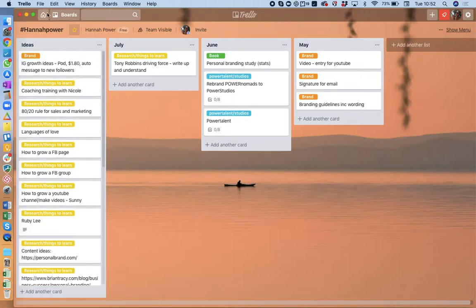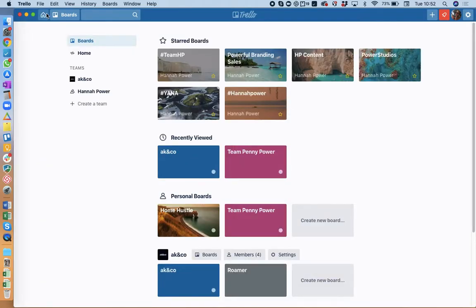So that's what you can use Trello for. So I hope that has been useful. That's 5 different ways you could use a Trello board to manage a project or just to make your life more organised. So let me know if you have any questions, and I really hope that has been helpful and given you some new ideas.